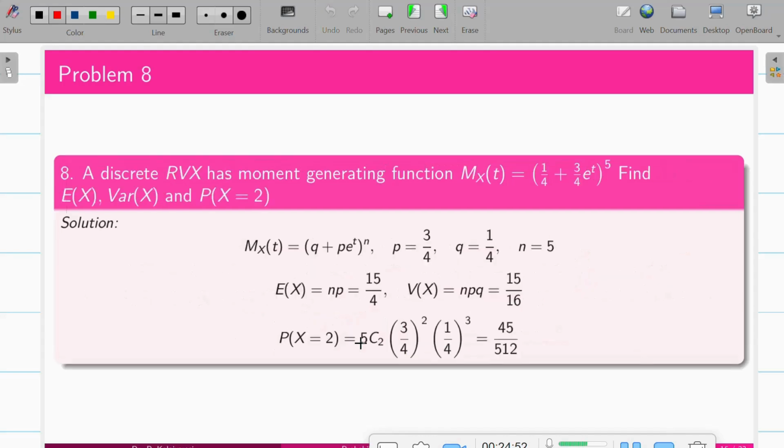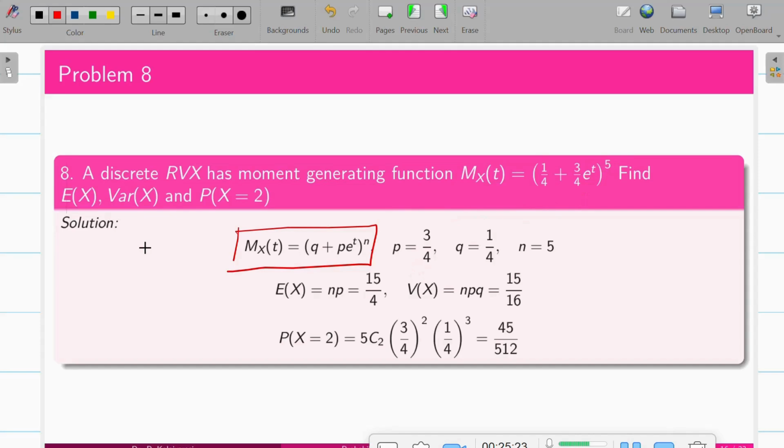Okay. Similarly, the next question, they have given you the moment generating function. From this, you have to find the expectation of x, the variance, and the probability of x equal to 2. The given is M_x(t), which is (1/4 + 3/4 e^t)^5. And as I said initially, you should know the M_x(t) in general. So M_x(t) is this thing. Compare this and get what your q, p, and n are.